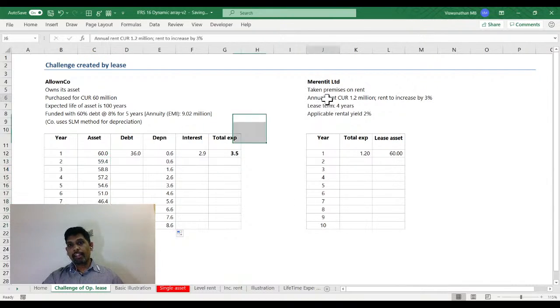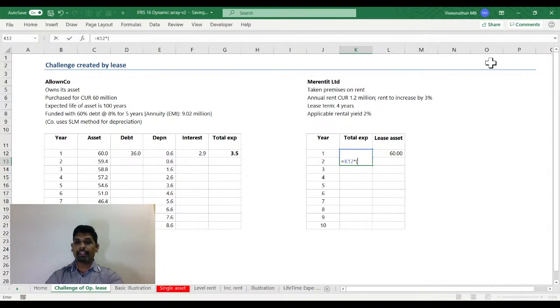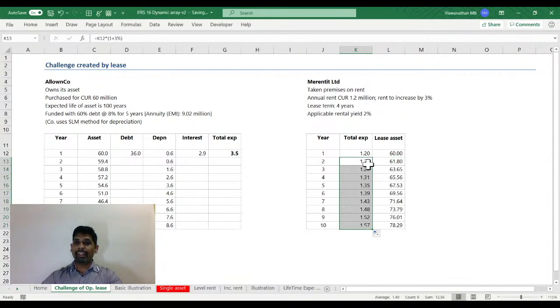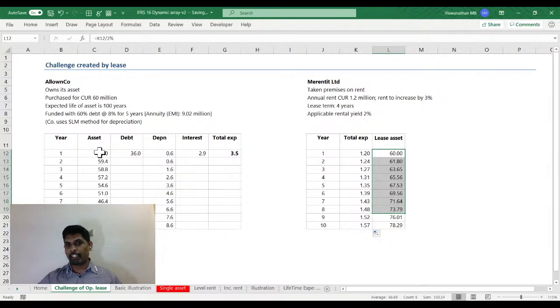On the other hand, here main entity has agreed for a 3% rental escalation. So the rent would be increasing at 3% per annum. And if you assume that the rental yield remains constant, the rental yield would have created an asset, and our asset balance is increasing. So as my rental expenses increase, the capitalized value of asset would increase. This would be completely in contrast with what the company reports. So this analyst adjustment was not always easy to carry out. In the first year, it looked like it made sense. Subsequently, we are not able to come up with an apple-to-apple comparison.